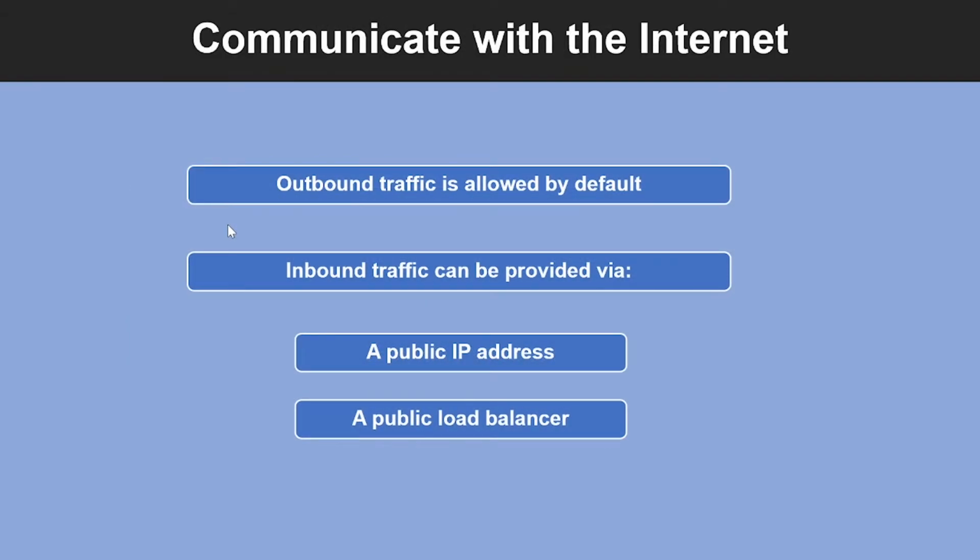Now let's look into how you can communicate with the internet. All resources in a VNet can communicate outbound to the internet by default, and you can communicate inbound to a resource by assigning a public IP address or a public load balancer. You can also use a public IP or public load balancer to manage your outbound connections as well. Please note that when using only an internal standard load balancer, outbound connectivity is not available until you define how you want outbound connections to work with an instance-level public IP or public load balancer.